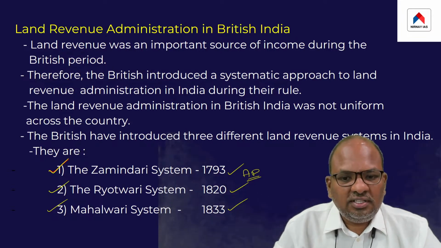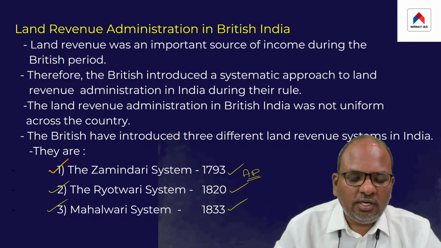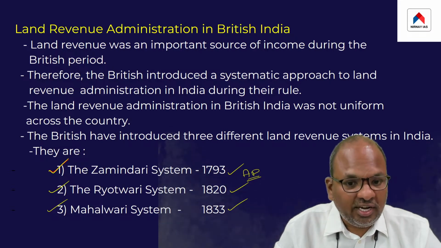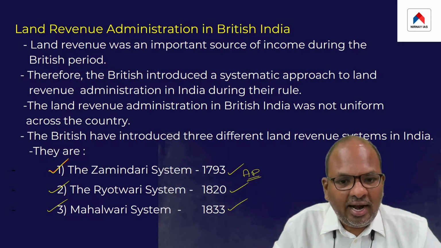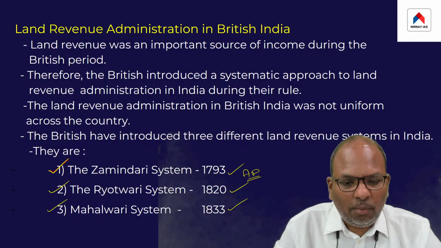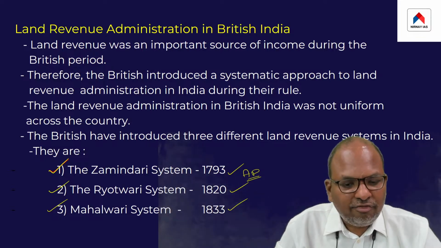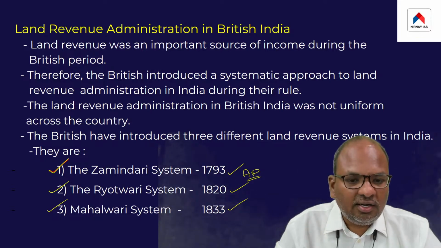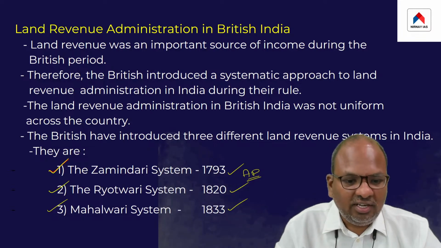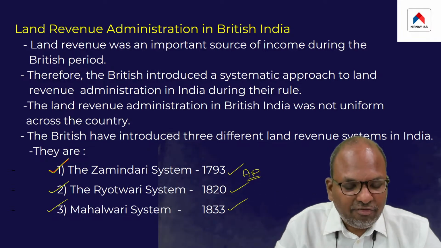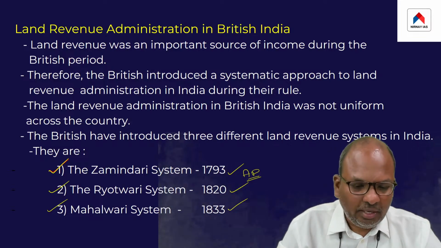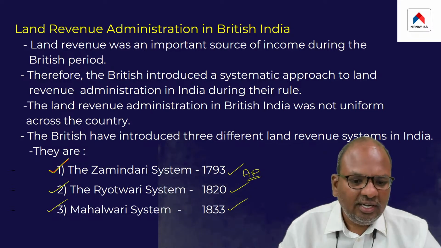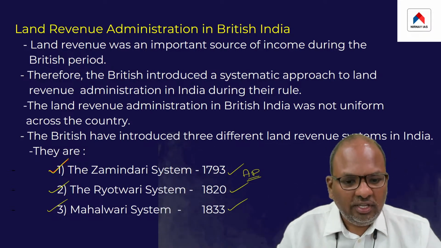So the point is, the land revenue system was not uniform across the country during the British times. Altogether, three different land revenue systems were in operation during the British times. Of course, these three different land revenue systems were operational in different parts of the country. But altogether, three such systems were introduced during the British times.